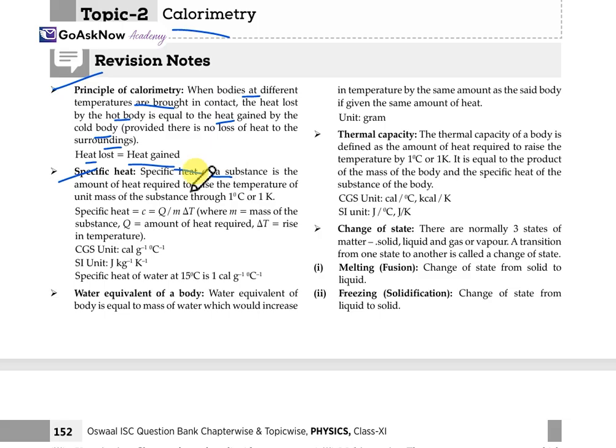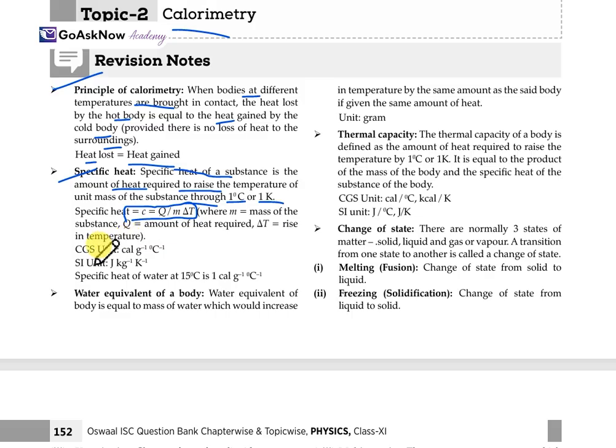Now, specific heat. The specific heat of a substance is the amount of heat required to raise the temperature of a unit mass of the substance through 1 degree Celsius, or 1 Kelvin. So specific heat C = Q / (m ΔT), where m is the mass of the substance, Q is the heat required, and ΔT is the rise in temperature.